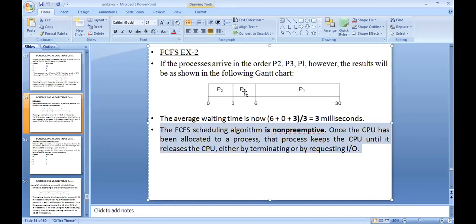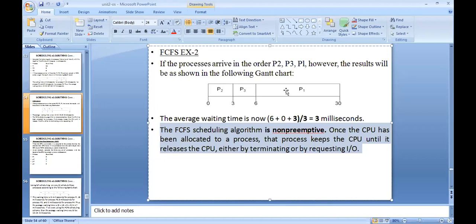That means the process will never release the CPU until it completes its execution. So P2 never releases the CPU in between its 3 milliseconds, because it requires 3 milliseconds of CPU time to complete its execution. After 3 milliseconds only, the CPU will be switched to P3, and after that to P1.